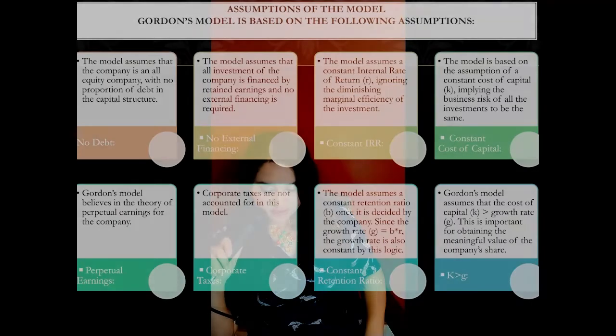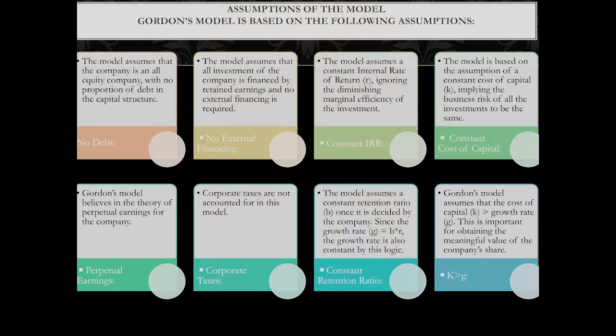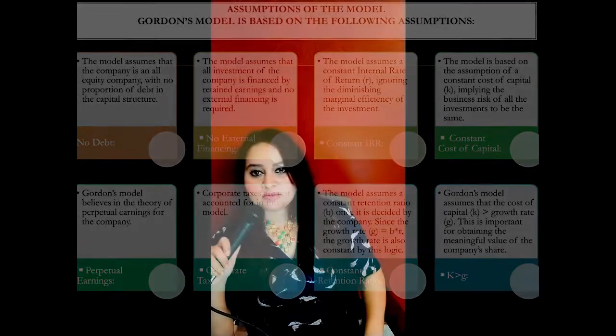Now again, it has come up with certain assumptions: there is no debt, no external financing, constant IRR, constant cost of capital, constant retention rate, corporate taxes are not accounted for in this model, and perpetual earnings. All right, so this has to be kept in mind, obviously, because if you do not learn the assumptions, then this model will not hold true.